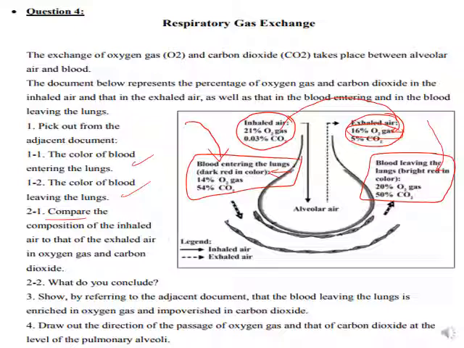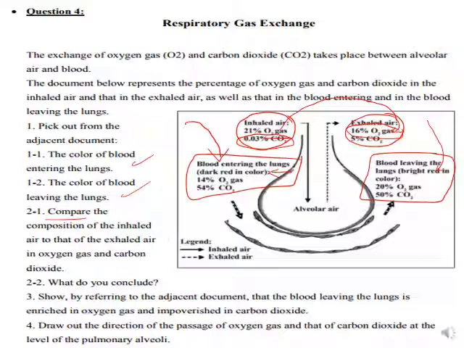However, the percentage of carbon dioxide in the inhaled air was 0.03%, which is less than that in the exhaled air, which is about 5%. So do you see? 21% is greater than that in the exhaled, which is 16 for the oxygen. 0.03 is less than that for carbon dioxide. So here, what do you conclude? You have to know that at the level of the lungs, the alveolar air will be rich in CO2 and poor in oxygen. Whenever they leave, they took all the oxygen and consumed it.